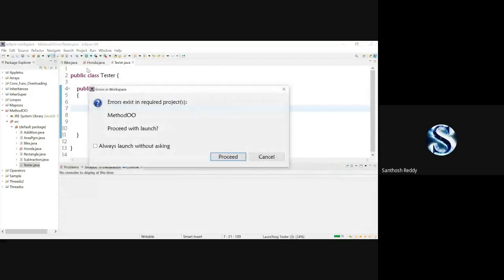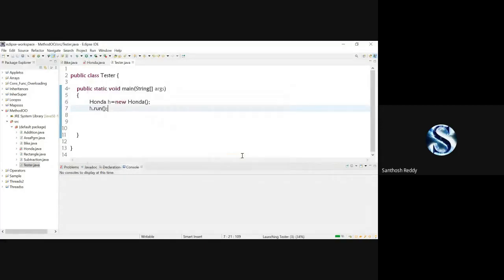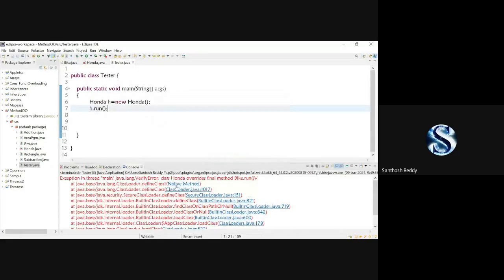When I run it, it is going to show the compile time error. Honda overrides final method Bike.run. So it is not going to run that particular method. Have you understood? When we make a method final, you cannot override it. Students, is it clear for everyone?